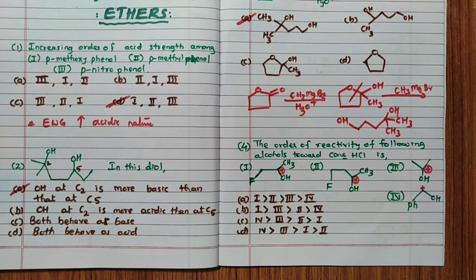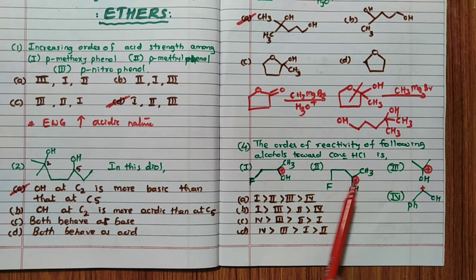Now you have to think about the stability. Definitely, out of these, benzyl carbocation is more stable. The fourth one is more stable, remember. Two options are left. After that, in both cases, tertiary is there. So it is not necessary to think about the secondary. Out of these two, which is more stable in this particular case, you will see.